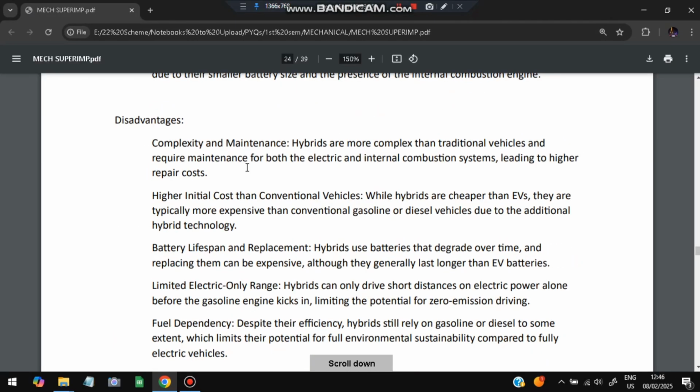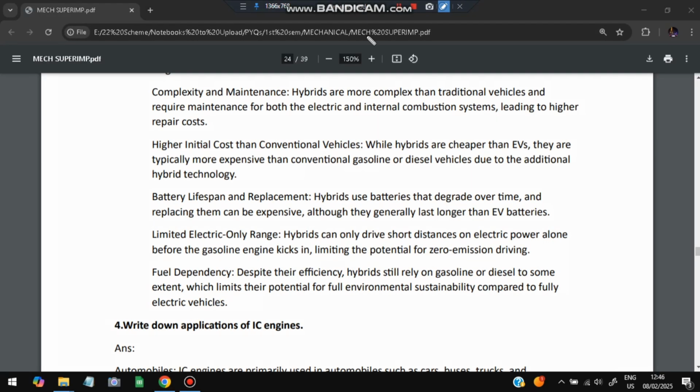The disadvantages include complexity and maintenance. It is complex to maintain, and the initial cost is higher than conventional vehicles. Battery lifespan is lesser, and replacement might need to be done, and there is limited electric-only range. The range is limited only when driving electric, and there is fuel dependency, because it is a hybrid one.